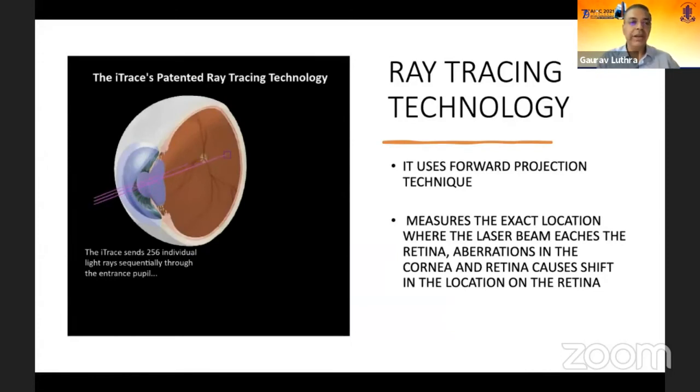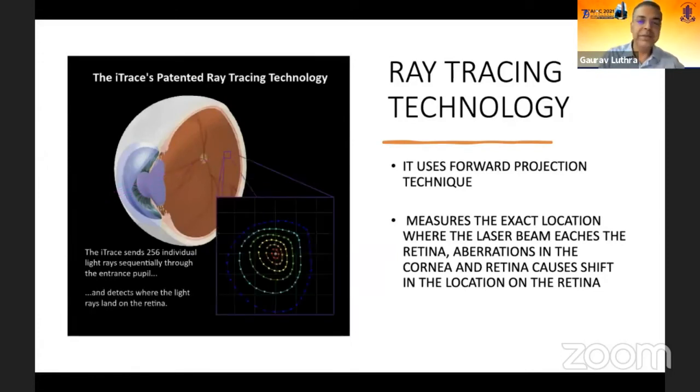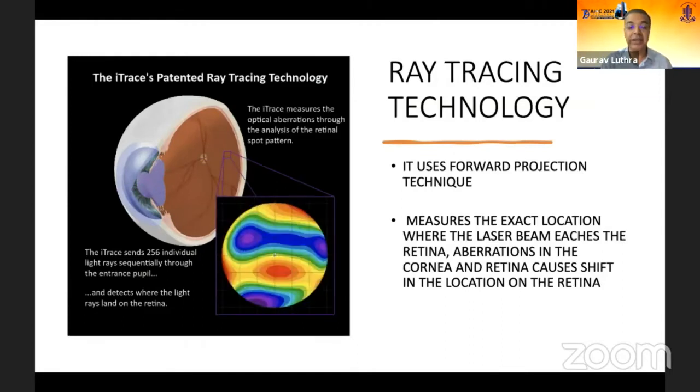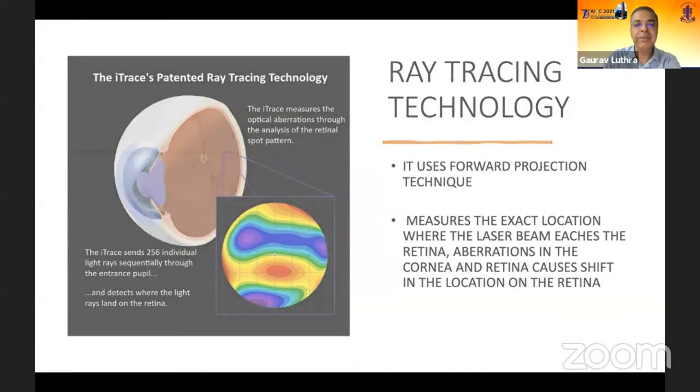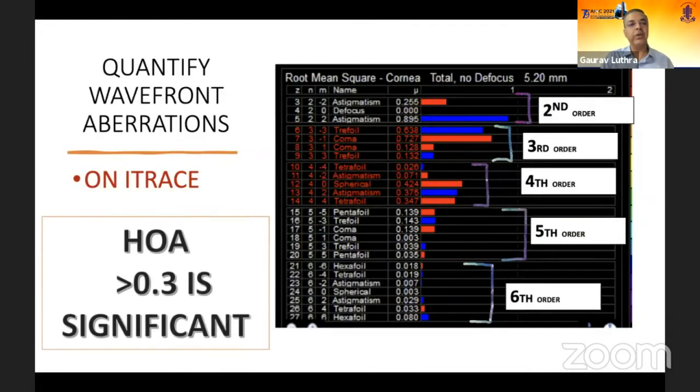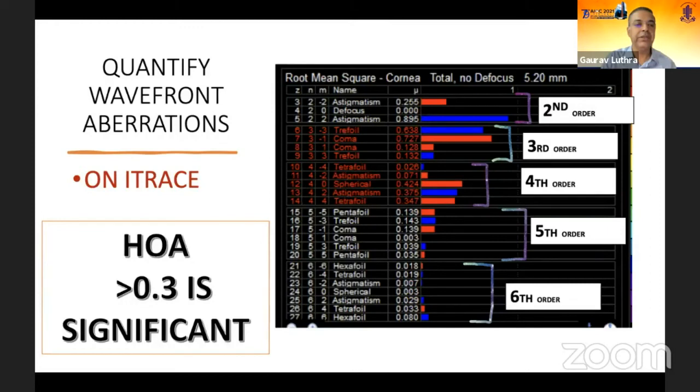So as we all probably understand now ad nauseum, ray tracing is something which is really catching up in many things. Biometry is going the ray tracing way. Some of the new biometers will be using ray tracing, and the ray tracing formulas are coming up for IOL prediction, IOL power prediction, which will not be formulas but ray tracing predictions. So it sends these 256 light rays through the entrance pupil and then measures the exact location where the beam hits the retina and comes back, so it picks up all the aberrations. And so you can quantify all the wavefront aberrations on the iTrace.